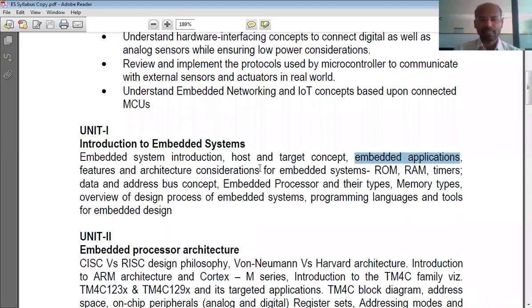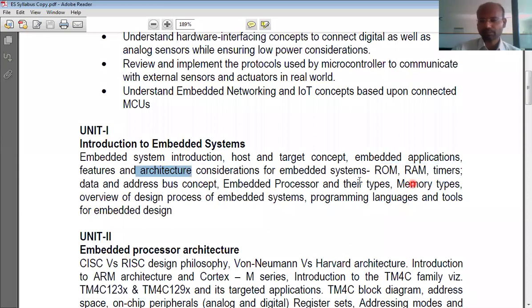Architecture means an embedded system is not just a microcontroller. An embedded system is not a bare microcontroller. It is a microcontroller plus other necessary peripherals. These all together are called an embedded system. Now, how they are architectured means how they are connected, and so on. That is the architecture. Okay, architecture considerations.